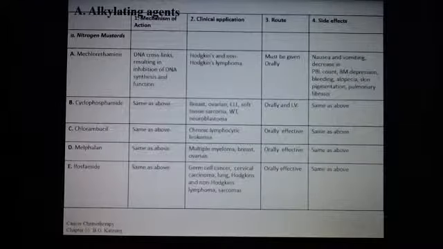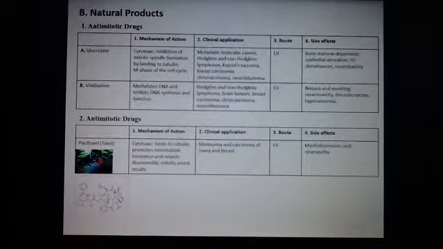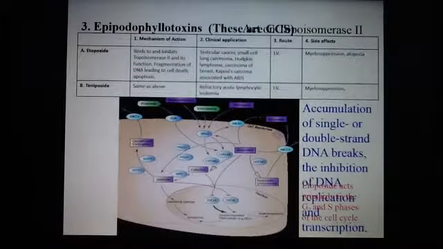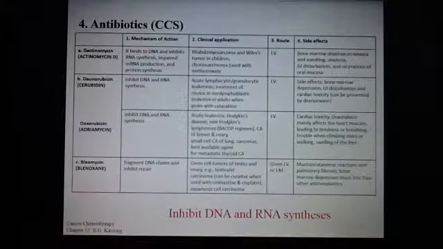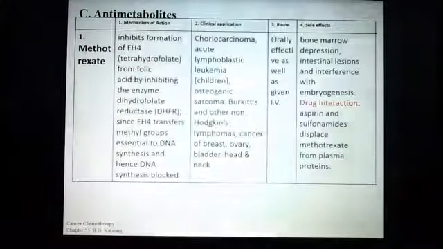So then we just have the summaries. I'm not going to go over these, but these are from Katzung, and you can see some nice summaries in here. And that's basically what we're going to talk about today, and that's the end of our lecture. Thank you.